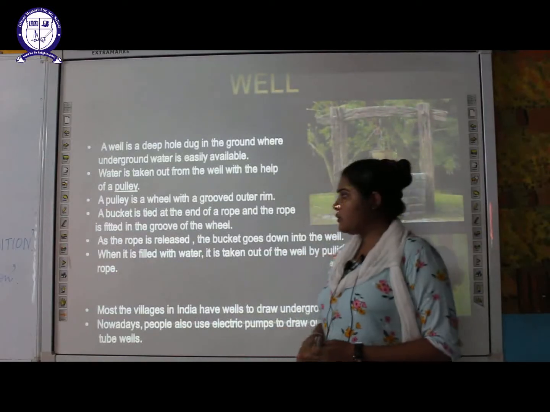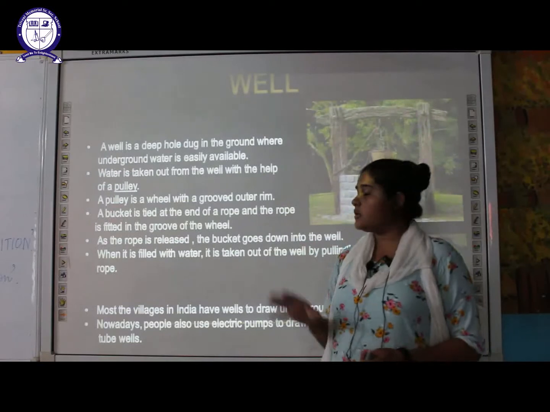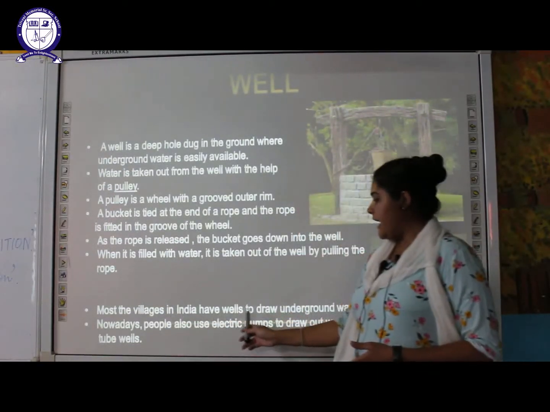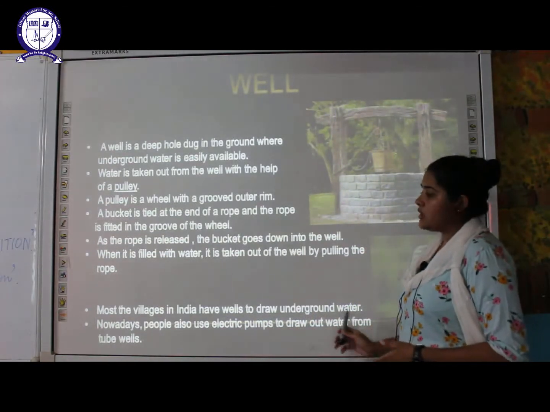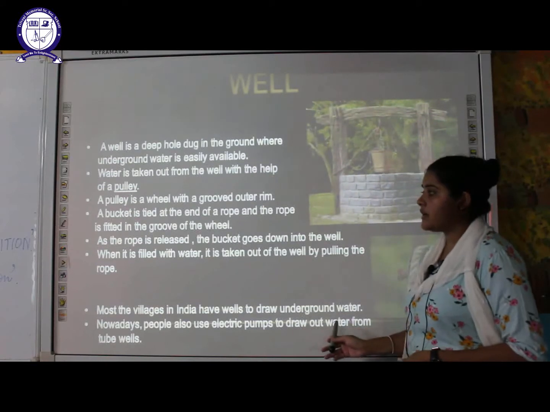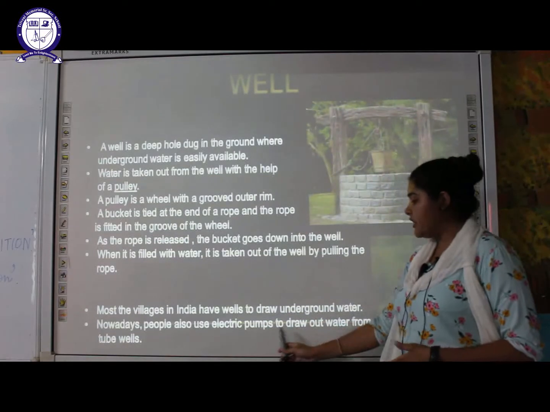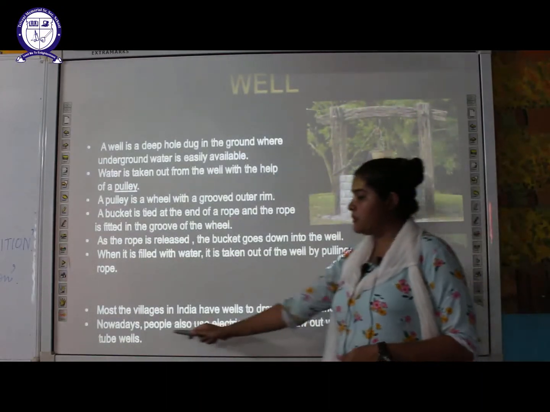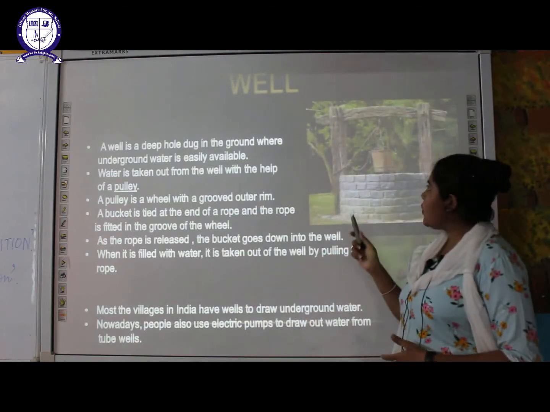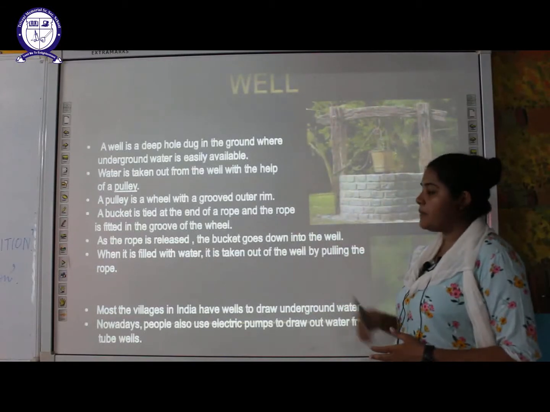Nowadays these wells are very few, but most of the villages in India have wells to draw the underground water. There are a large number of villages which have wells to draw this underground water, but people are also using electric pumps to draw out the water from the tube well. So now they are using modern technology in order to pull the water. There is a scarcity of these kinds of wells. Most of them have dried up.